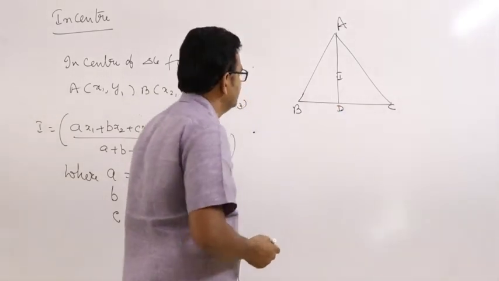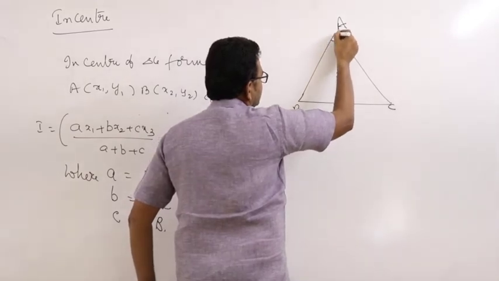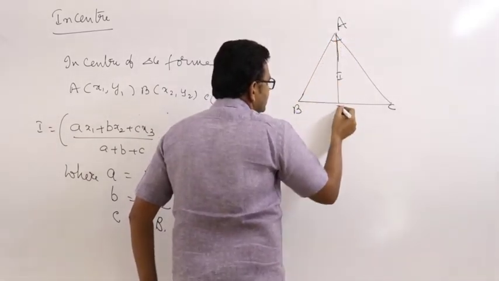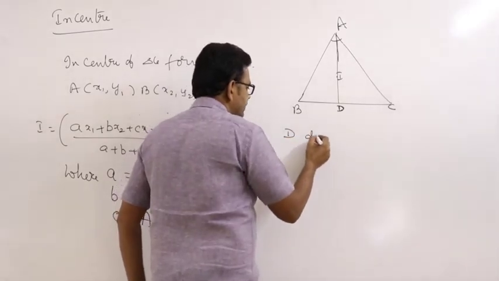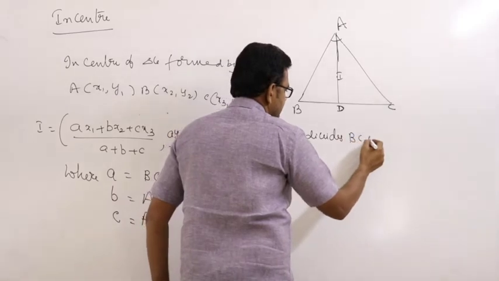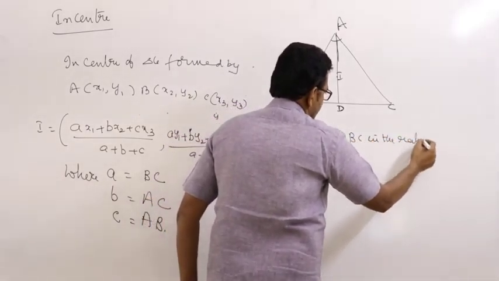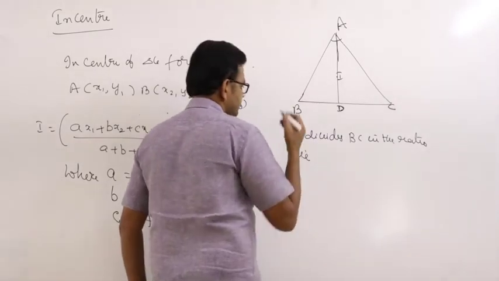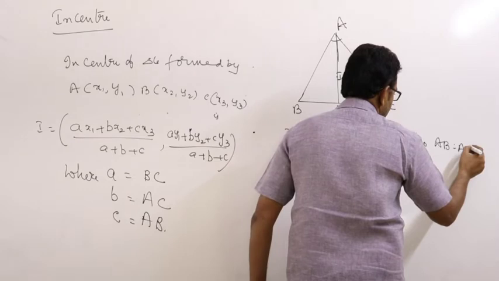Here AD, the internal angular bisector of A, meets BC at the point D. Then D divides BC in the ratio AB is to AC.